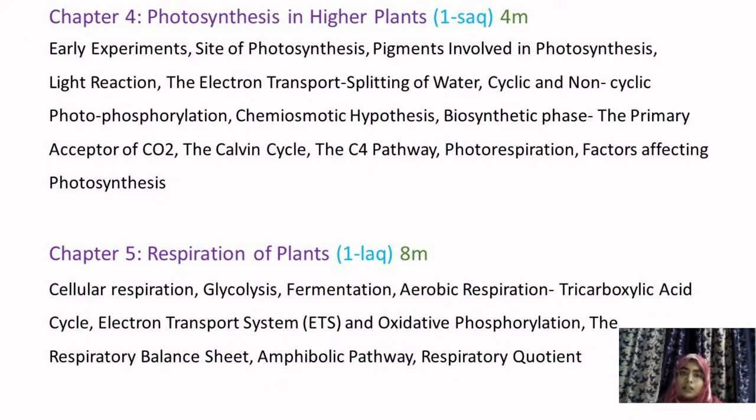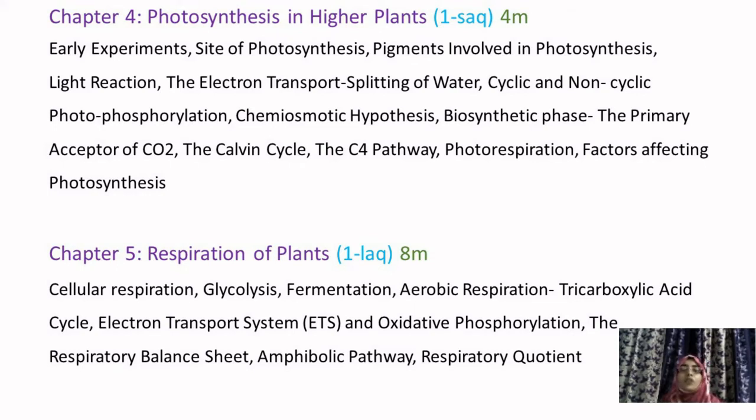Next, the fourth chapter, which is a very important chapter: photosynthesis in higher plants. What is photosynthesis? We all know photosynthesis is the conversion of carbon dioxide and water in the presence of light into glucose and oxygen. In this we will be studying how photosynthesis takes place in plants, and where it takes place.